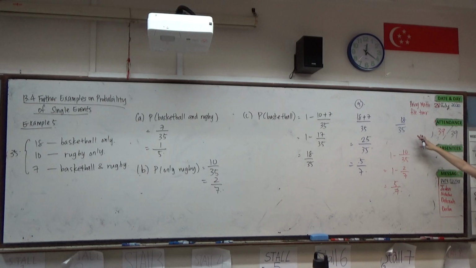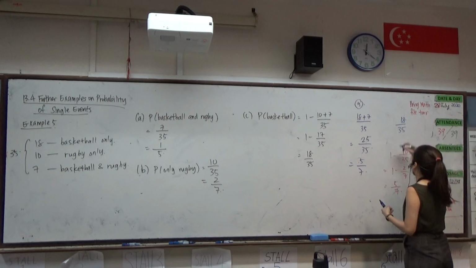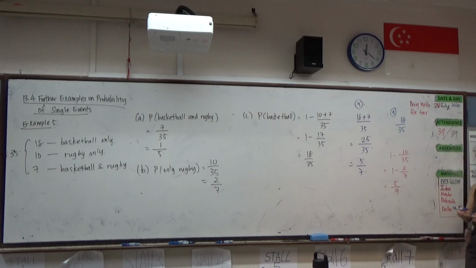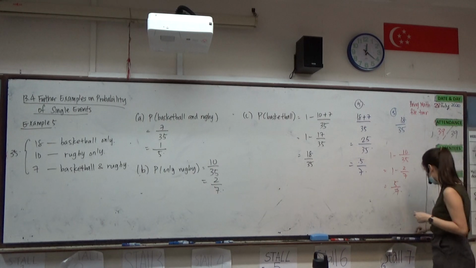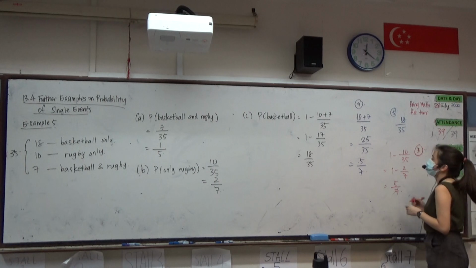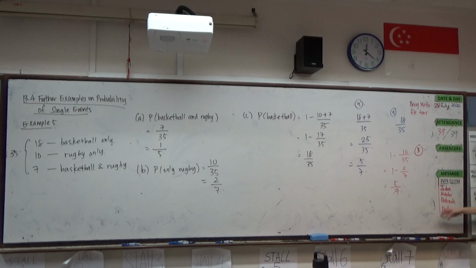Then there's the answer 18 over 35, which is those who play basketball only over 35. 5 people. And then what Declan has provided, which is 1 minus the fraction for playing rugby only, and then we get 5 over 7. 3 people. So 9 plus 5 plus 3 doesn't equal 35, so some of you never raised your hand.